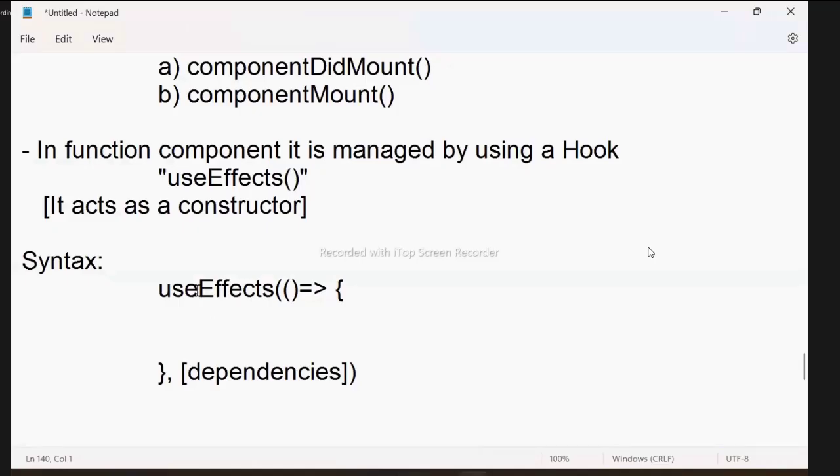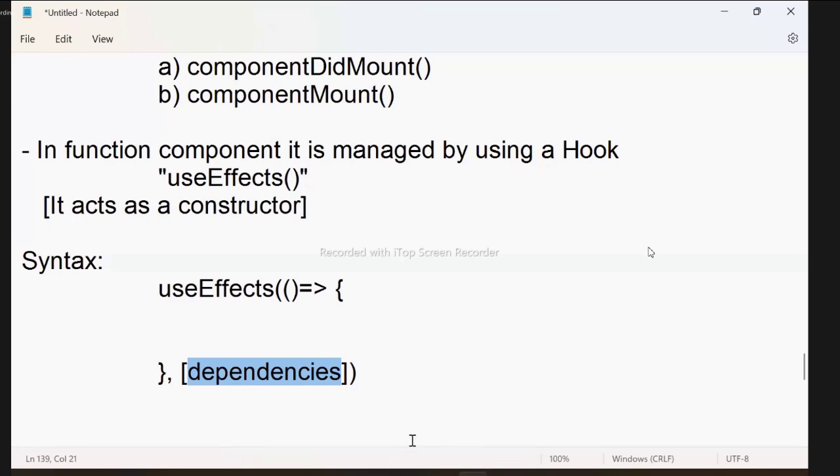That means, do you want this useEffect to be modified by any value by chance? Or do you want it to do the same work every time? If you want it to do the same work every time, the dependencies can be empty. Do you want it to change according to the situation? Then you can tell what the dependency is, that means based on which value it should change. Those are called dependencies. We will see them. If there are no dependencies and the same work has to be done, then you have to use an empty square brace. So later we can use dependencies.